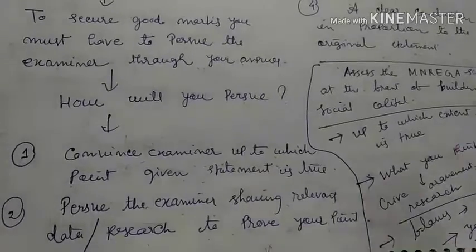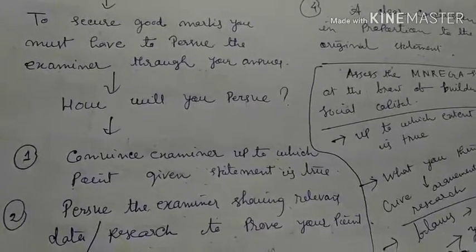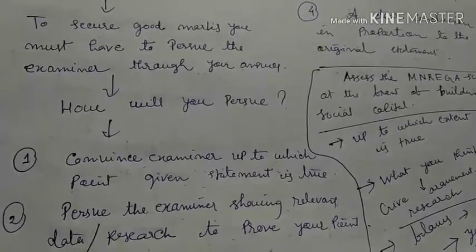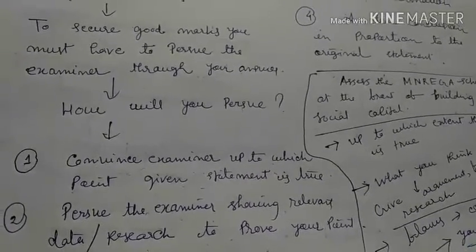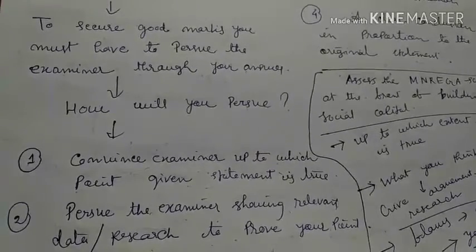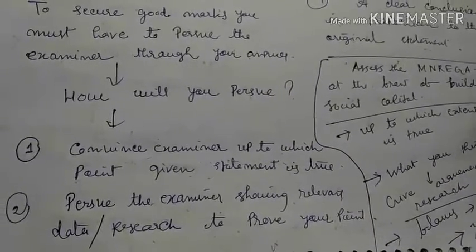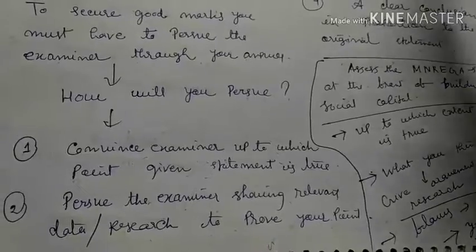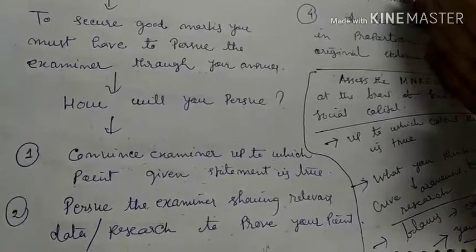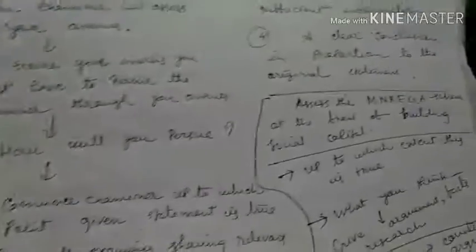After that, if you find that the given statement which you have been asked to assess is true, or the given statement is false, then you have to bring the required data or relevant research findings to show why you want to give a good review or why you want to give a bad review. That means why you agree with the given proposition or why you do not agree with the given proposition. You have to deliver sufficient data, research, or any kind of findings.